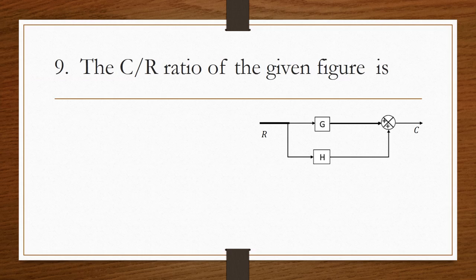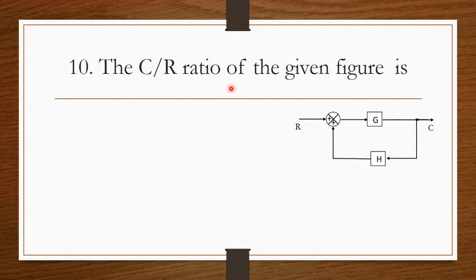Next question, the C by R ratio of the given figure is. So here there is no feedback. Therefore we can consider these two blocks as a parallel block. Now we have to see the symbol here. So here plus symbol is there. Therefore we can write G plus H. The answer is option C.